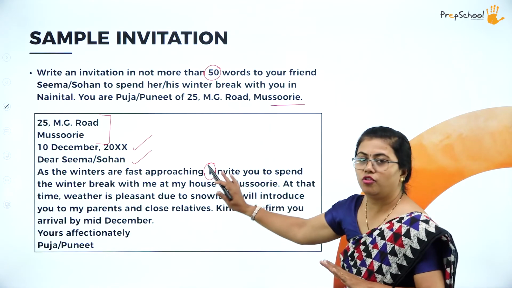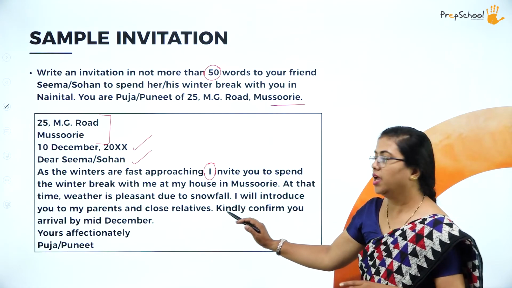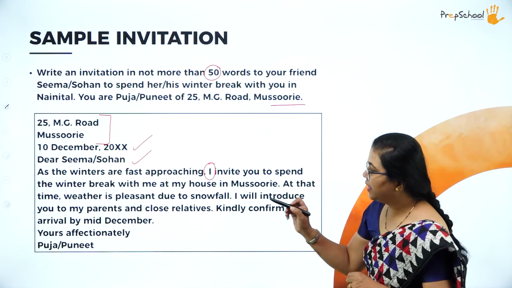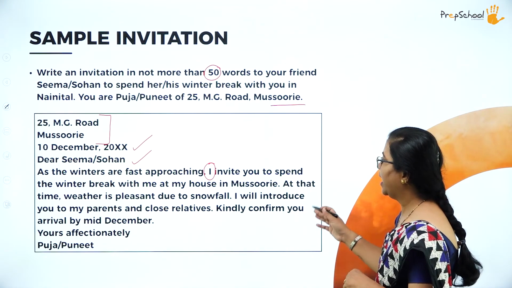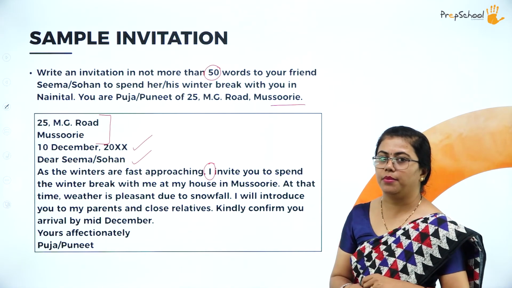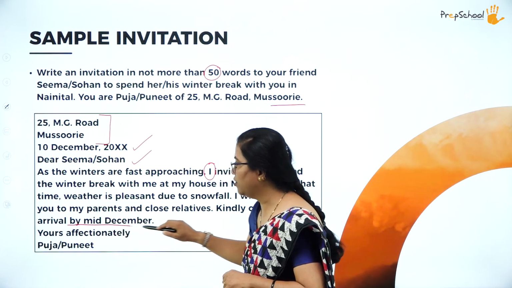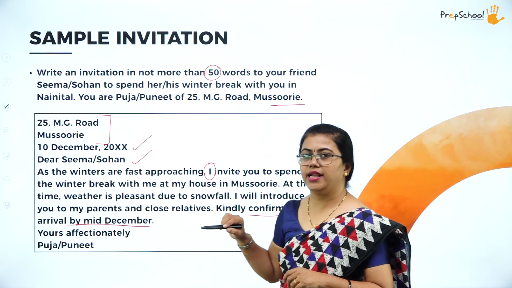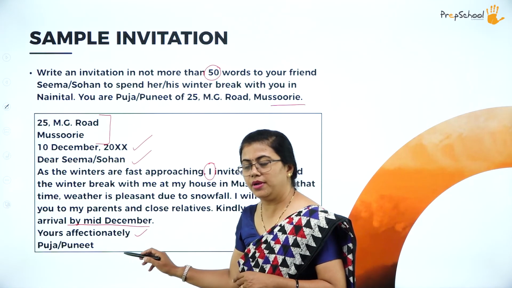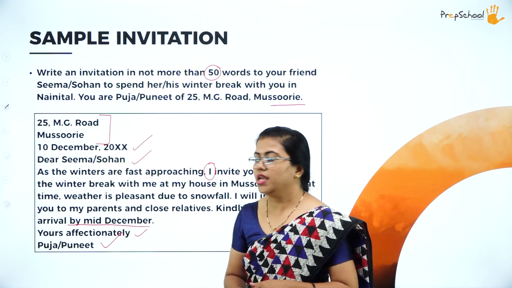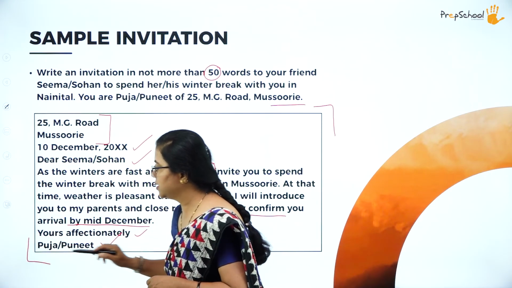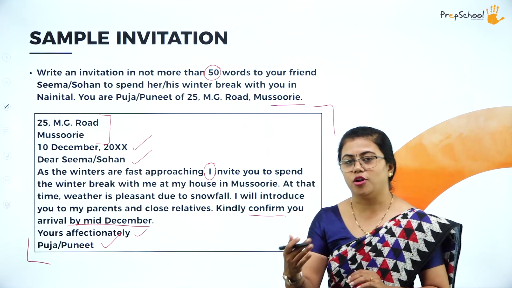Subject I have not written, as I told you before, it is optional. So I invite you to spend the winter break with me at my house in Mussoorie, at which time the weather is pleasant due to snowfall. I will introduce you to my parents and close relatives. Kindly confirm your arrival by mid-December. So here that person is asking you to confirm. That confirmation is needed here. When is the confirmation? By mid-December. Then yours affectionately, complimentary clause, and the person's name. These are the things which are required, and please make a note, this is enclosed within a box. So this is how you write an informal invitation.